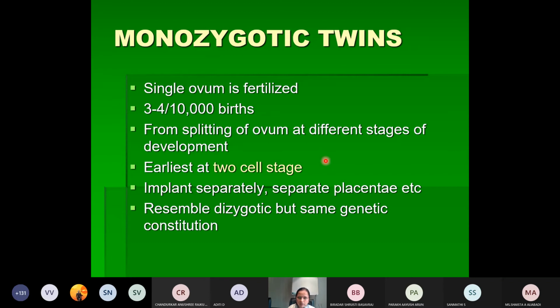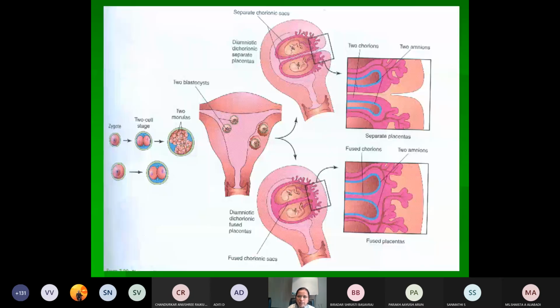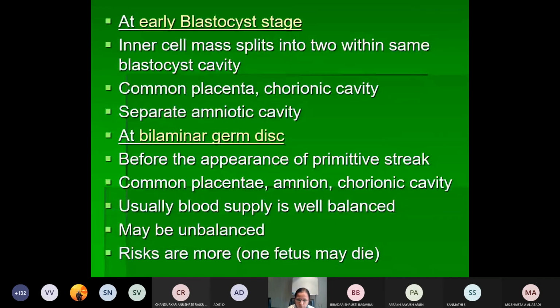So three hypotheses are suggested for monozygotic twinning. One is splitting of the ovum at different stages of development, as early as the 2-cell stage. The other is early splitting of the inner cell mass, and the next is that a completely different organizing center may appear. All these factors will lead to twinning.